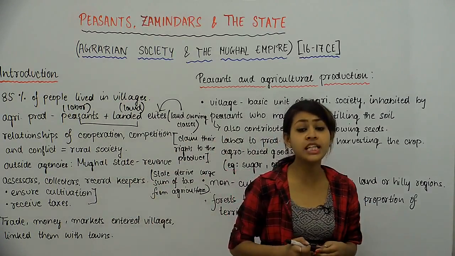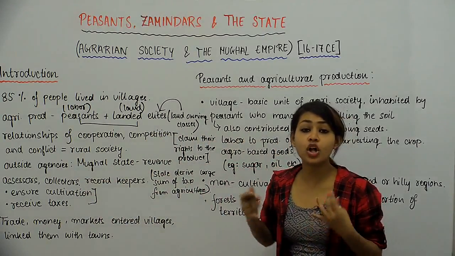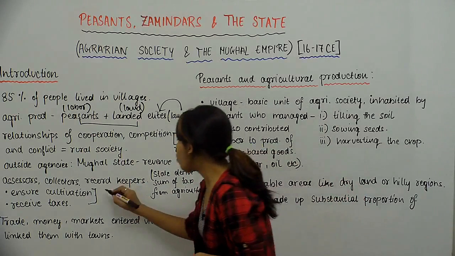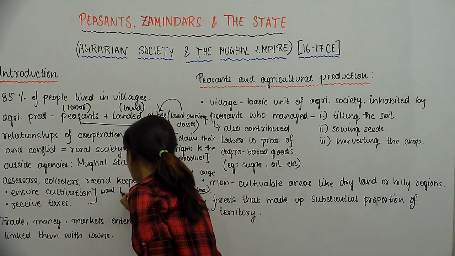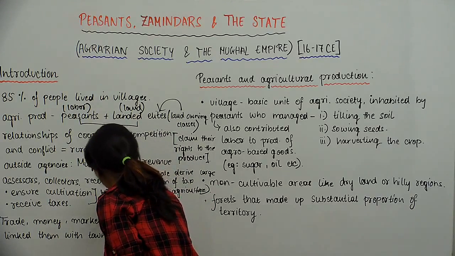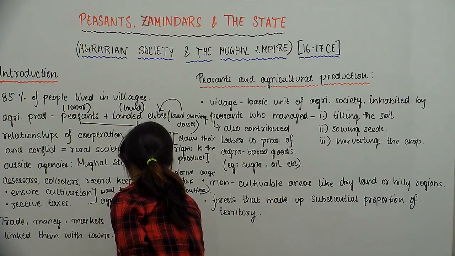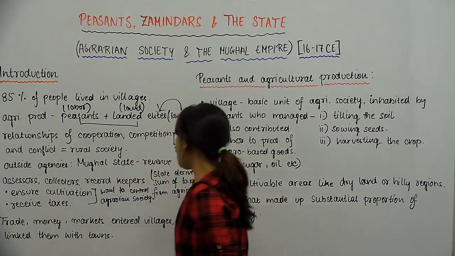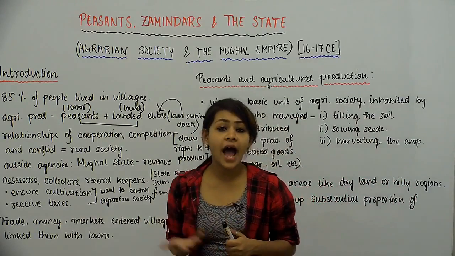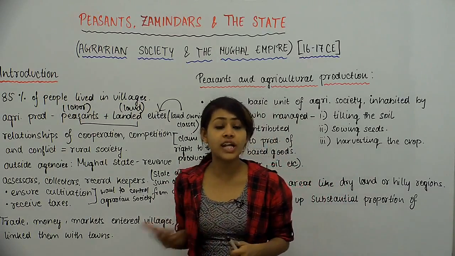So for these two reasons, let's just call them these Mughal agencies, these outside agencies would want to control agrarian society. So these are the reasons why they sought to control agrarian society, because they wanted to regulate how much cultivation was happening, because the more cultivation takes place, the more taxes that they can accrue.